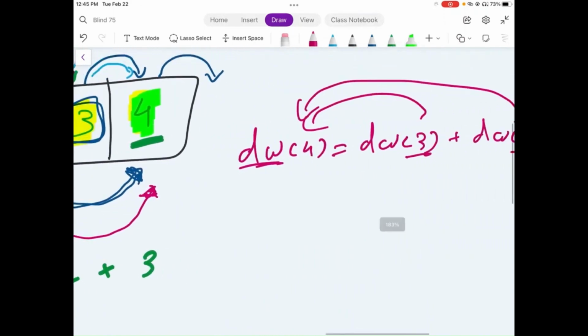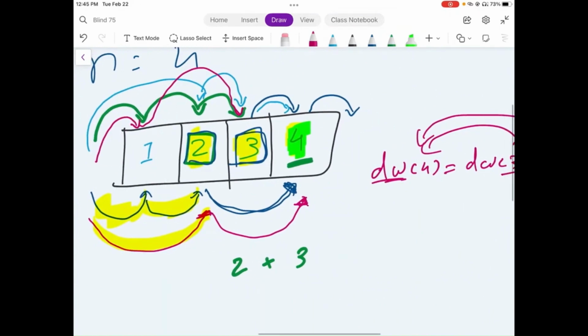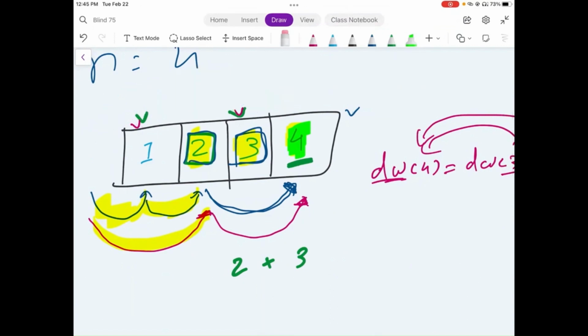And this is a really important property, and based on this we would be able to solve our dynamic programming solution. So let's clear this up a little bit.